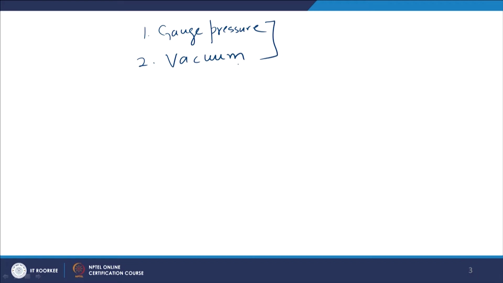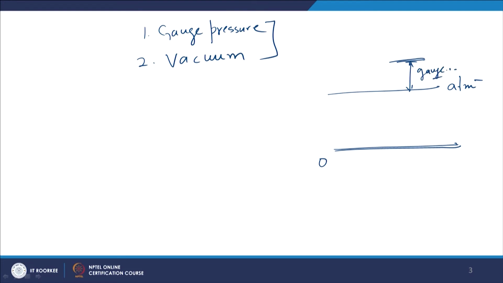Now gauge pressure is, suppose this is zero pressure, no pressure at all, this is the datum line, zero pressure, and this is your atmospheric pressure, and the gauge pressure is the pressure above atmospheric pressure. This is gauge pressure, right. So at atmospheric pressure the gauge pressure is 0. Suppose atmospheric pressure is 1 bar and the gauge is showing 0.5 bar. So the absolute pressure is 1.5 bar. Right.